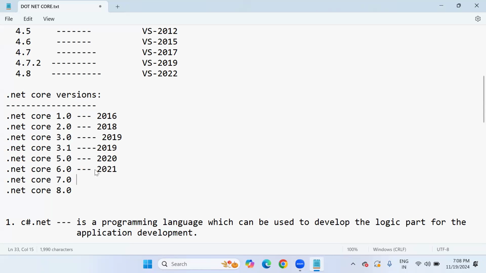Now .NET 7, 2023. Right now we are on Core version 8.0, 2024. These are the exact versions of .NET Core, so please correct this information. .NET Core started from 2016 till 2024. We are on .NET Core 8.0.